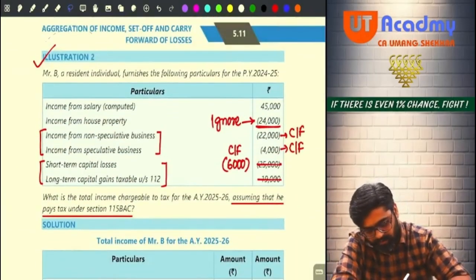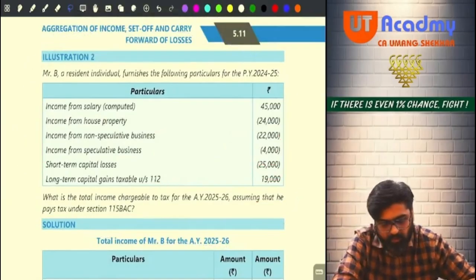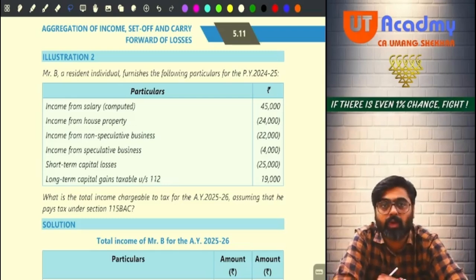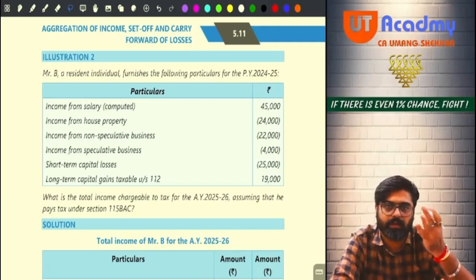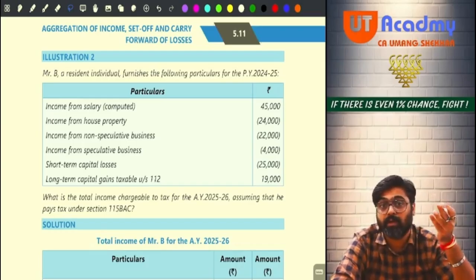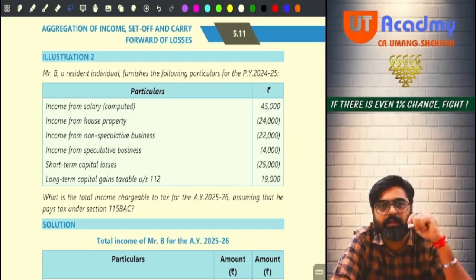Question number 2. See, if you have an option to set off short-term loss against long-term gain as well as short-term gain, against which you will set off first? Short-term loss can be set off against short-term gain also. It can be set off against long-term gain also. So against which gain you will set off your short-term loss first? Always against short-term gain.